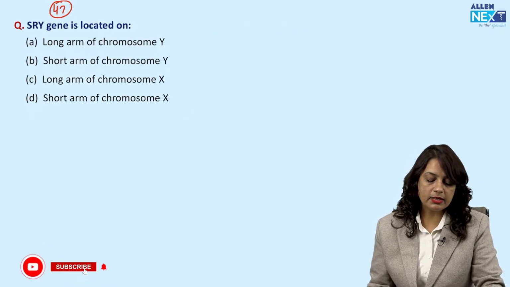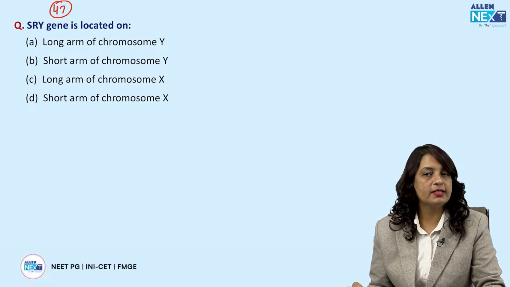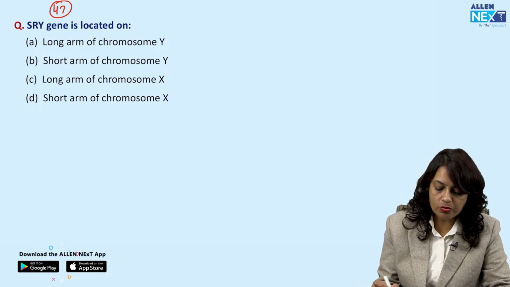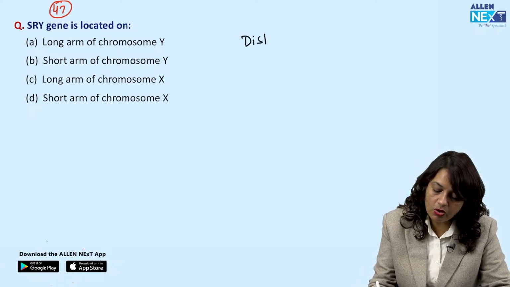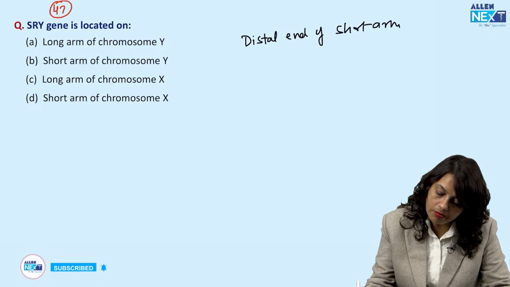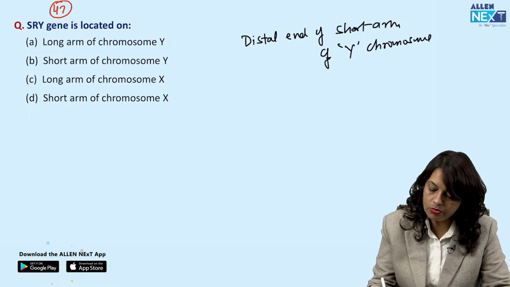Next question, SRY gene is located on. SRY gene is called the sex determining region on Y chromosome. So, it is present on the distal end of the short arm of Y chromosome.